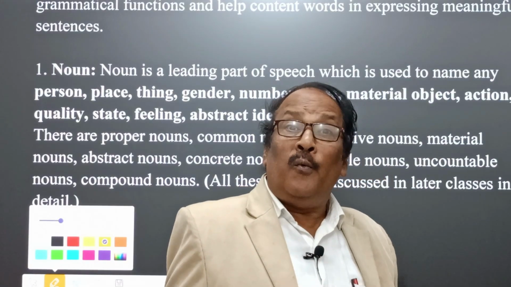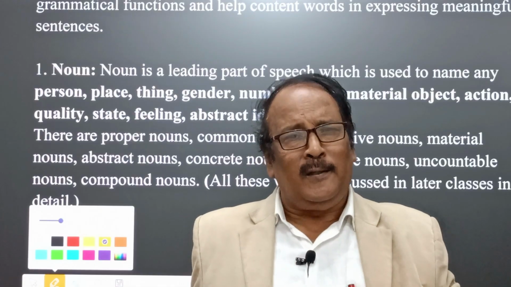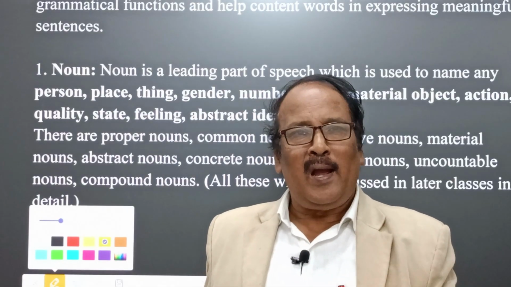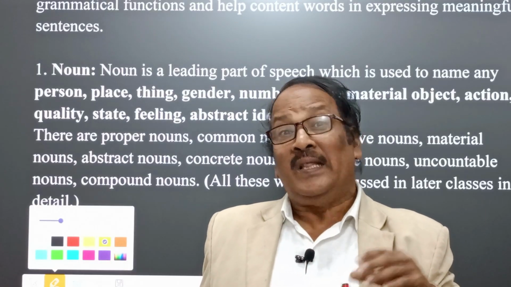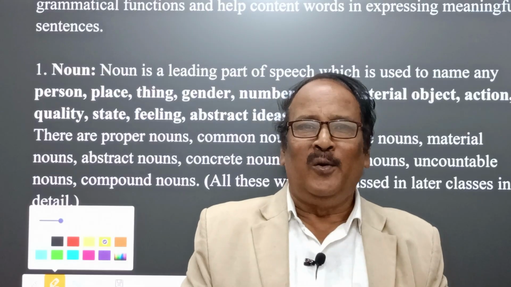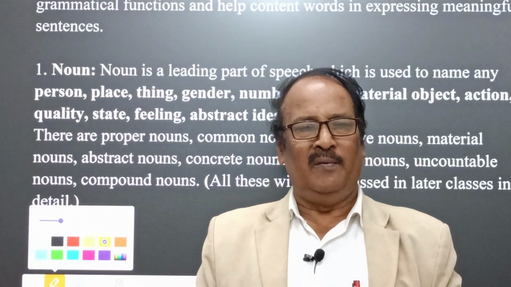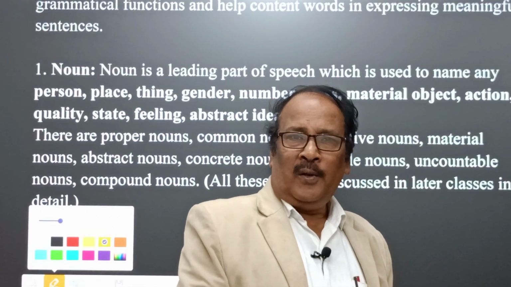And therefore, we use noun in order to name a number of things, so that we can easily identify and easily use them in our day-to-day life for our happy and prosperous living. Therefore, noun plays a very important role.